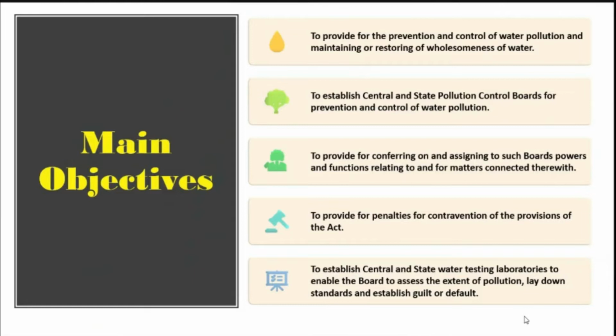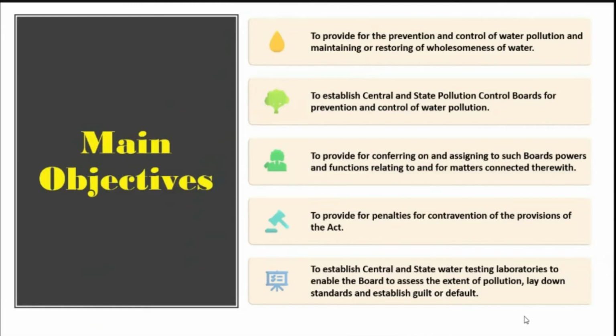Then another objective is to provide for conferring on, or assigning to, such boards powers and functions relating to and for matters connected therewith, and then to provide for the penalties for contraventions of the provisions of the act.